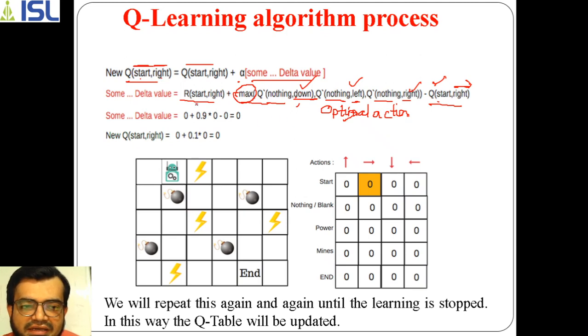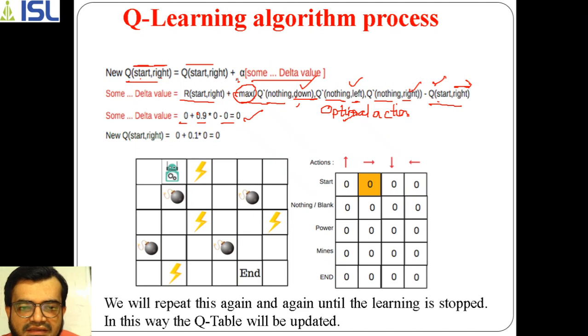So here we are calculating something like this. Initially it was 0, and here we have taken 0.9, which is the discount factor. So we get this into 0 minus 0, because initially it was 0, so overall you will get 0. This 0.9 into 0 ultimately gives you 0. And now this 0 we need to substitute in this way.